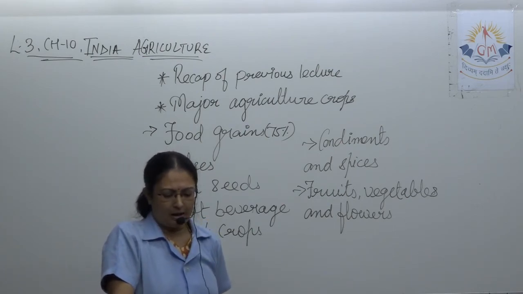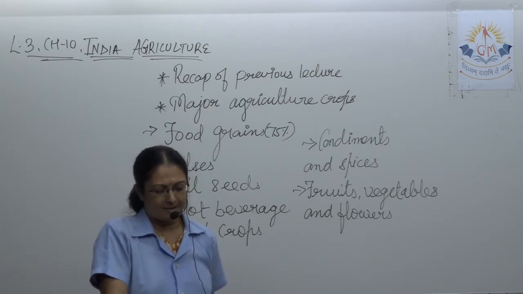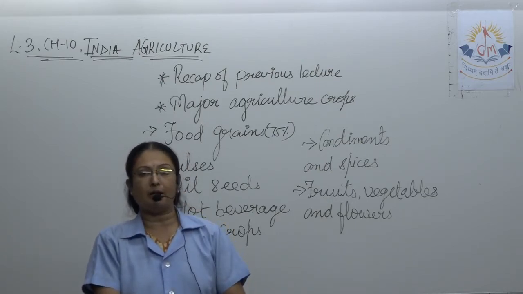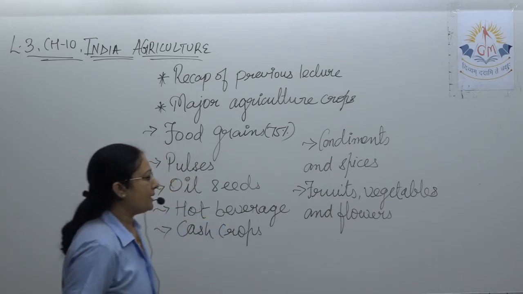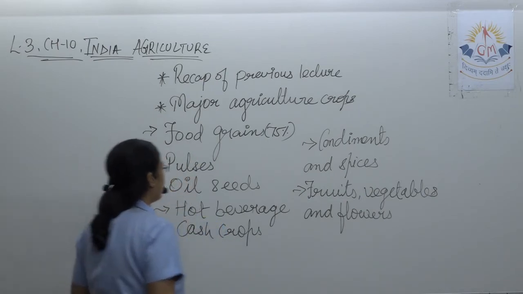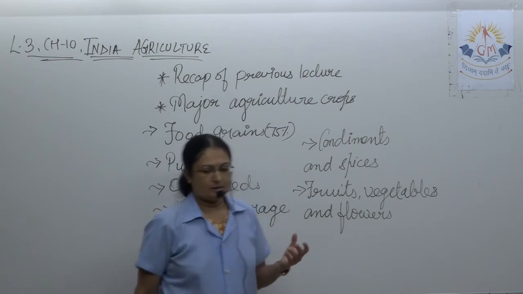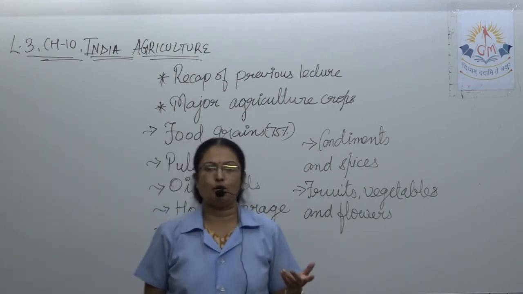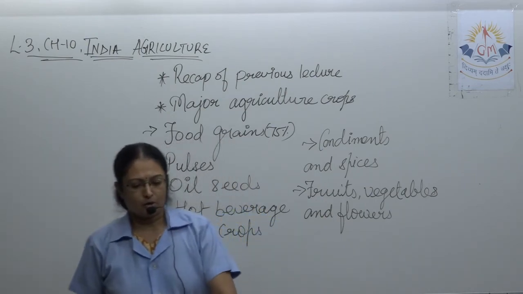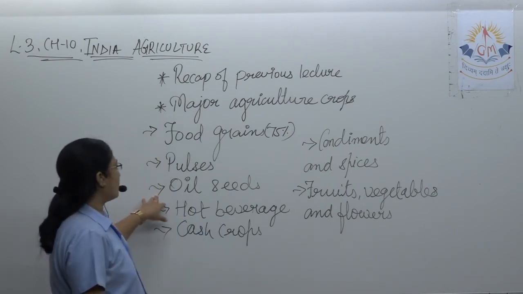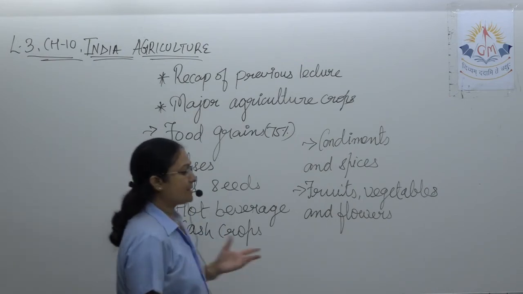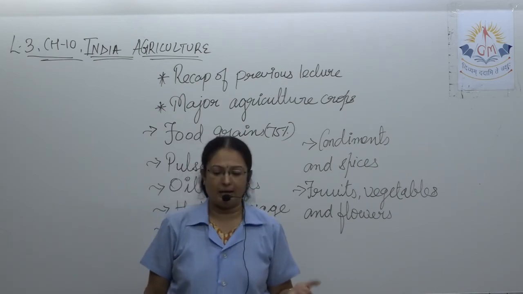After edible oil is extracted from the oil seeds, the remaining oil cake is used as animal fodder and also as biotic manure. What remains after extracting the oil is used as animal fodder and most of all as biotic manure. So first, if you talk about the oil seed, the first oil seed is groundnut, peanut oil.